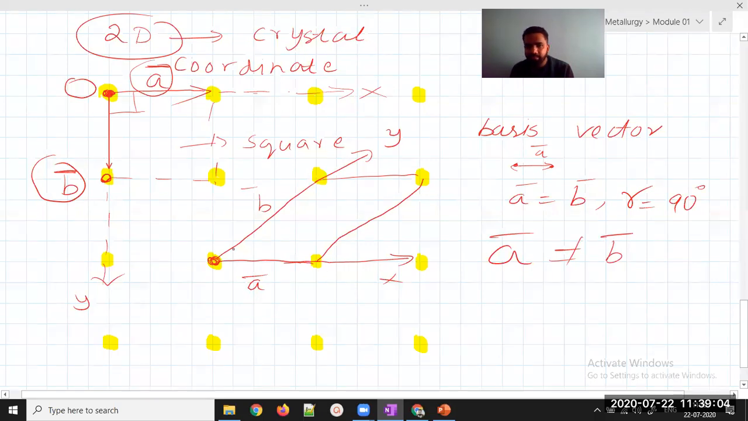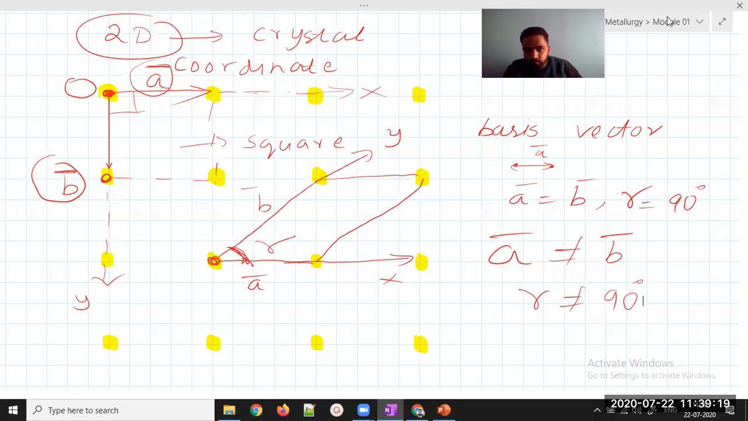Another thing, is this angle equal to 90 or not equal to 90? Let this angle be called gamma. This angle will not be equal to 90. I hope you're getting it. This angle will not be equal to 90. Correct? Nice. Not equal to 90.